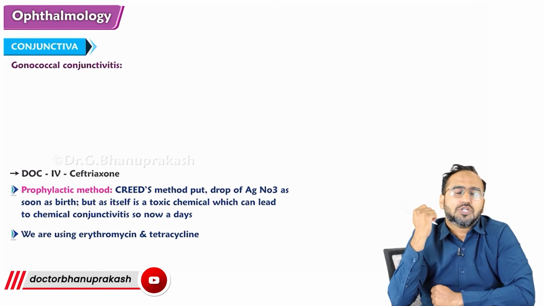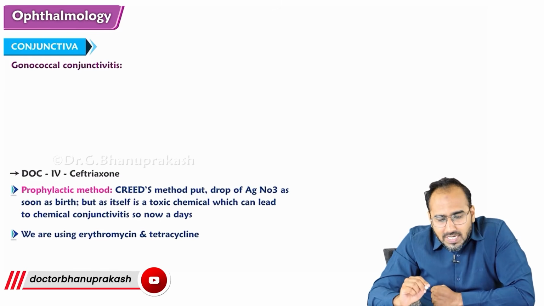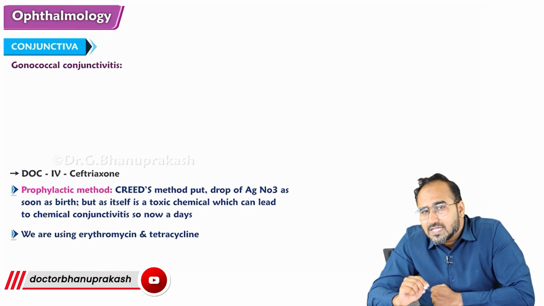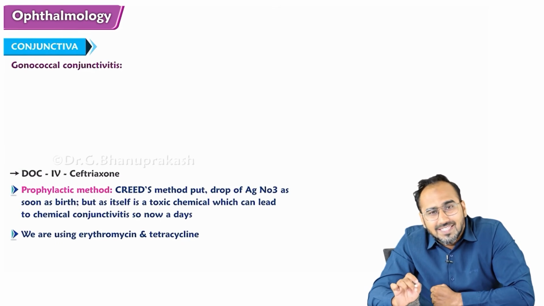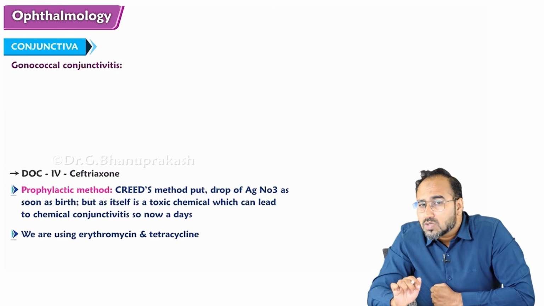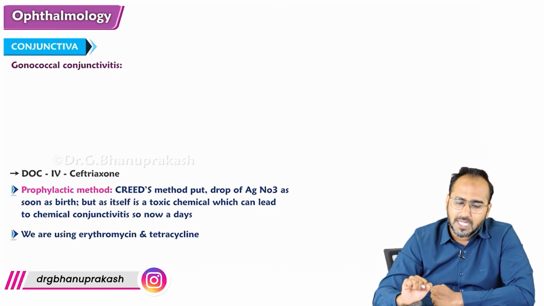Gonococcal conjunctivitis usually occurs on the second and third day of life. This is also called hyperacute conjunctivitis. The eye becomes fiery red.